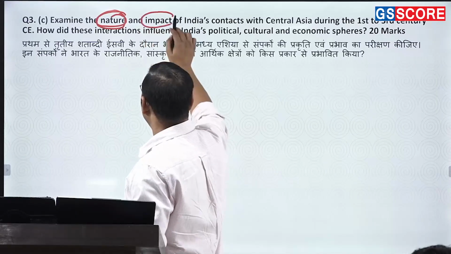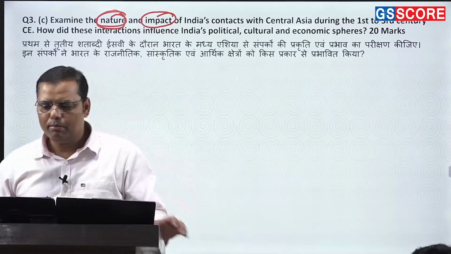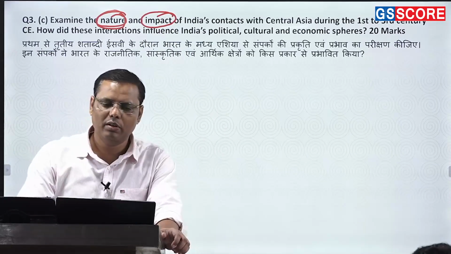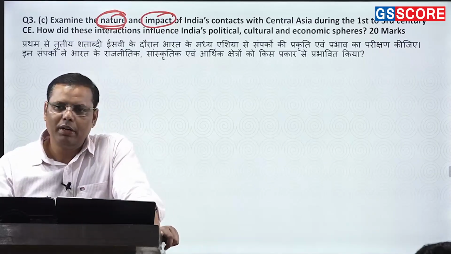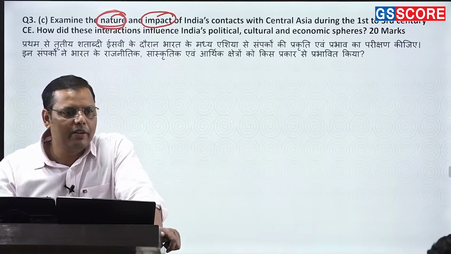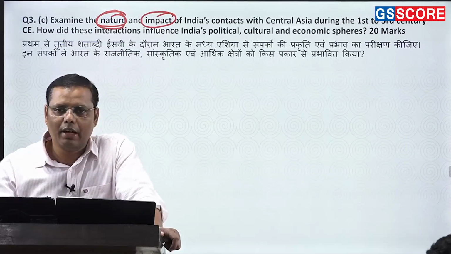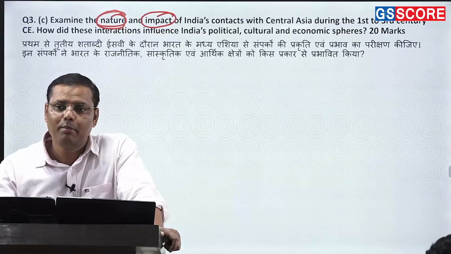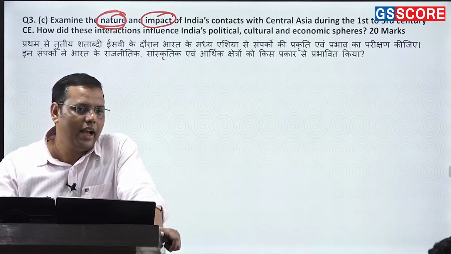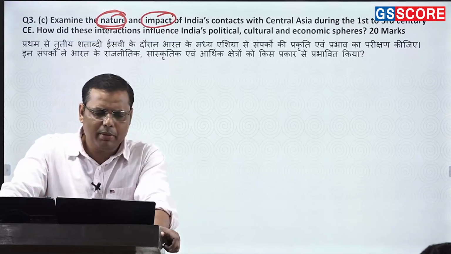Then comes the second part, which is about the impact. Now, the points in the impacts won't be very different; rather, they'll remain very separate. So, political impact. Political impact is about the formation of an empire. For the first time, it happened that a ruler or a dynasty was controlling not only India, but even Central Asia. And it had multiple further impacts.